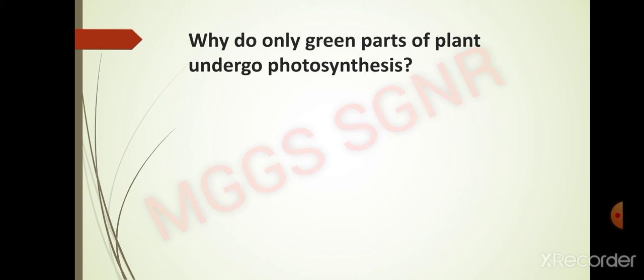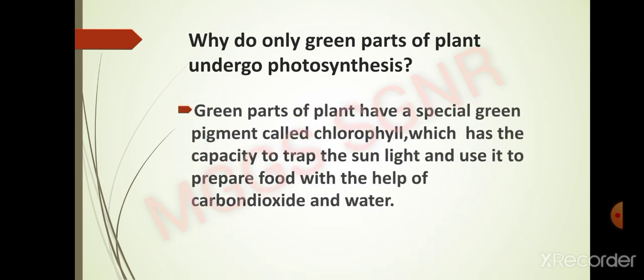Green part can be the green leaf also. So the question arises, why do only green parts of a plant undergo photosynthesis? Because the green part of the plant has a special pigment that is known as chlorophyll. And what is the function of chlorophyll? Chlorophyll has a speciality to trap the sunlight.